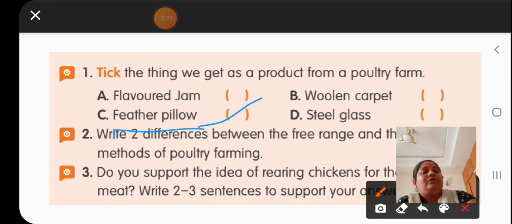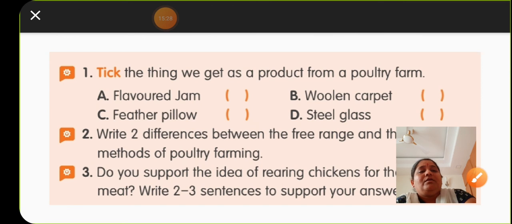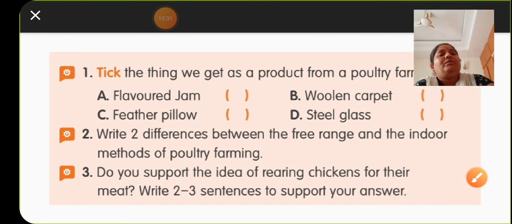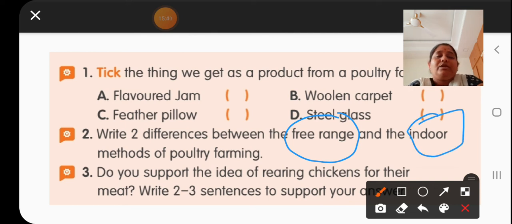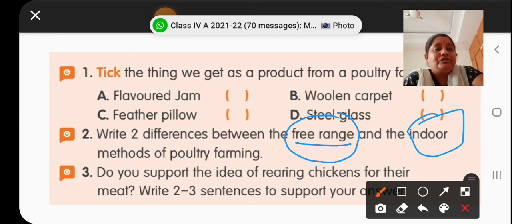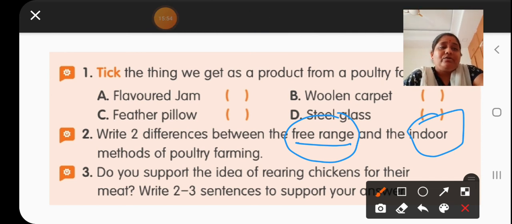Write two differences between free range and indoor methods of poultry farming. One is that in the free range method the chickens are grown freely, and in the indoor method the chickens are grown in enclosed boundaries. That is the first difference. Now the second difference: in the free range method, birds search for their nutritious food, and in the indoor method, we supply nourished food to them.